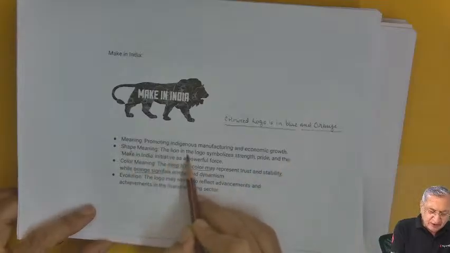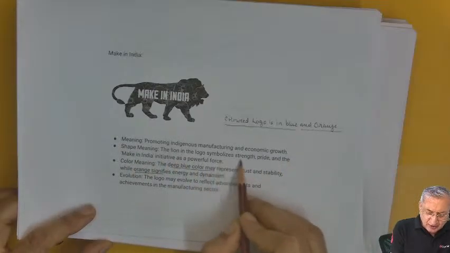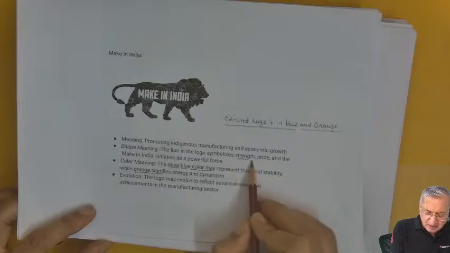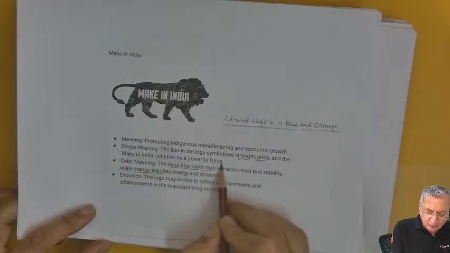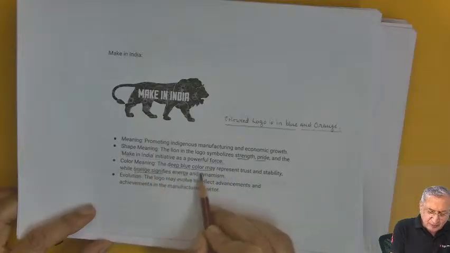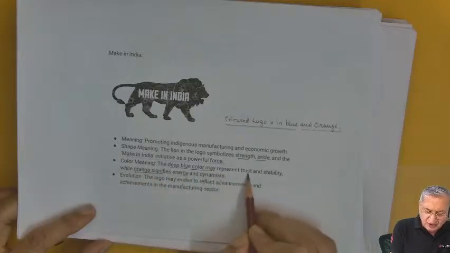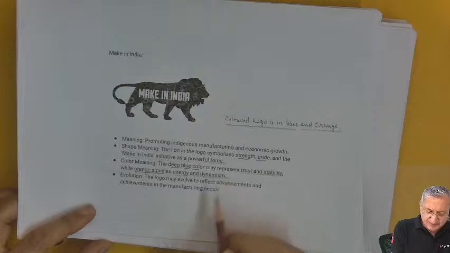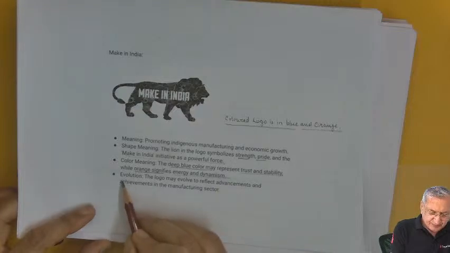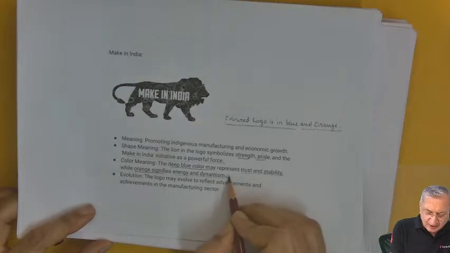The shape meaning the lion in the logo symbolizes the strength, pride, and the Make in India initiative as a powerful force. Color meaning the deep blue color may represent trust and stability, while orange signifies energy and dynamism and happiness.